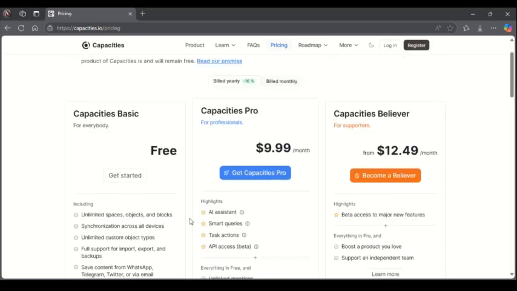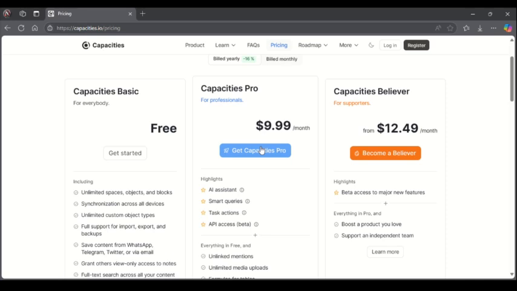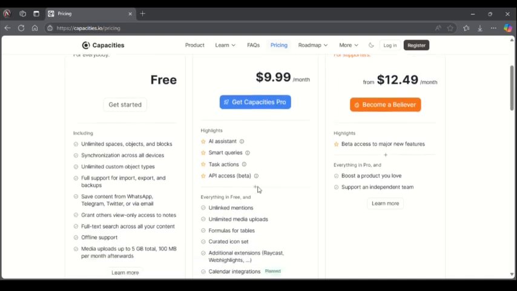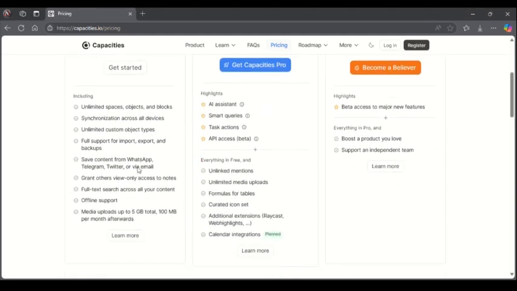Then back to Capacity Pro, which is for professionals, at about 9.99 per month. So you have access to AI assistance, but under the free Capacity Basic, there's no access to AI. So right here we have the AI assistant, smart queries, task actions, and API access in beta.